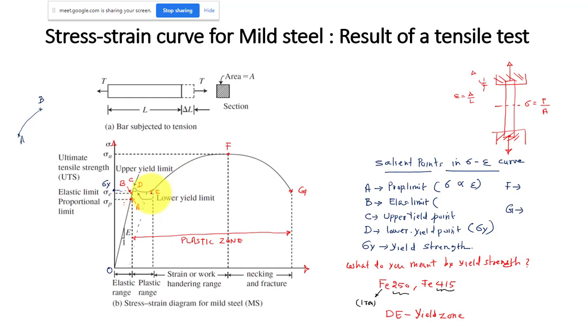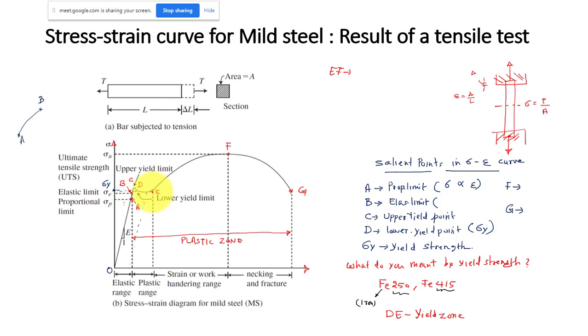And the next part is, you can see, the EF. So maybe I will write here. Okay, so in EF, what is happening? Let us say you are doing the tension test. So after this, the yielding is happening. Then after reaching this point, E to F, up to this point the stress and strain are going proportional. And in this region, there is not much change in the stress, but strain is increasing.